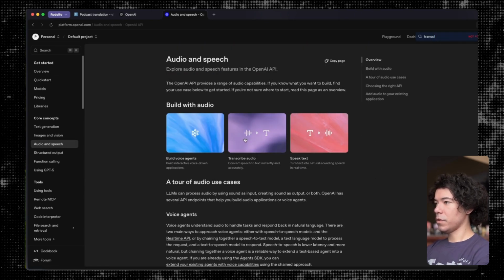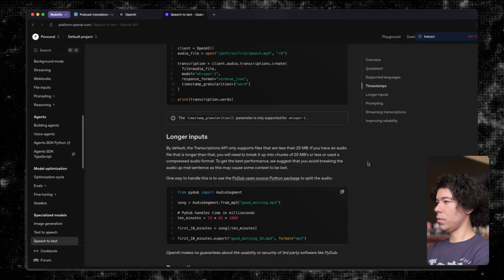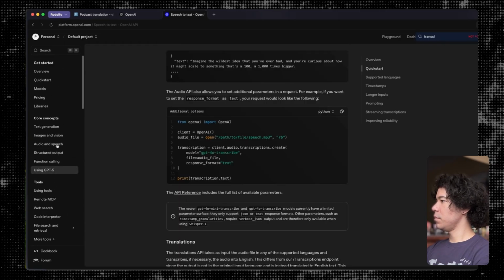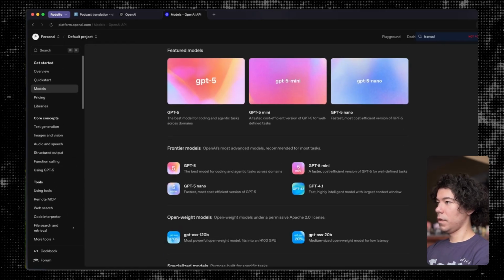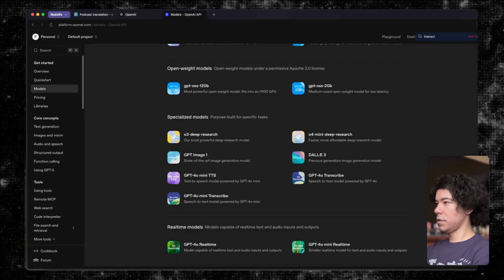Voice agents, transcribe audio. Here we go. Because there's GPT-4o mini transcribe and GPT-4o transcribe. All right, and where do we actually see the models? I think that's where we were. Let's see, frontier models, specialized models. Okay, so we've got two speech-to-text models, mini and regular.